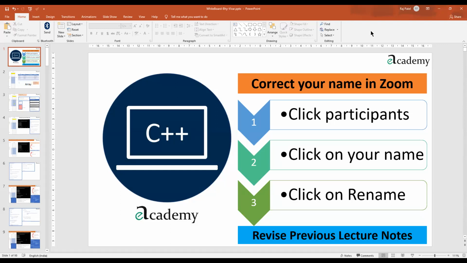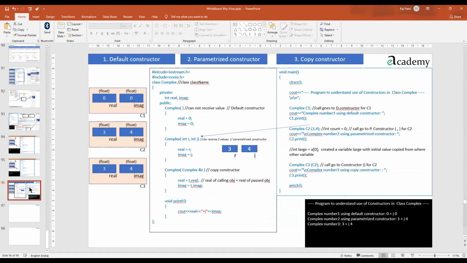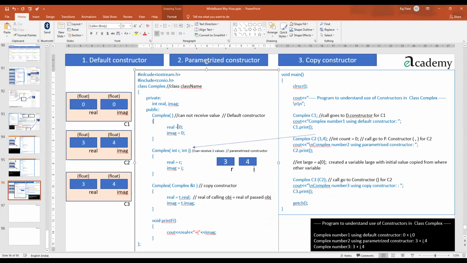I think in the last lecture we have done something called constructors and its types, correct? So just to give you a small recap, in constructor types we have learned the default constructor type, which means it cannot take any values. It is just default. Why is it called default constructor? Because this is the constructor the way it was already made in the backend by developers. It is working already in the backend. So we try to override it, and this is how it looks. That's why default constructor. And as it was already existing, nothing in the round bracket, and hence called a default constructor. So you cannot pass anything to this.